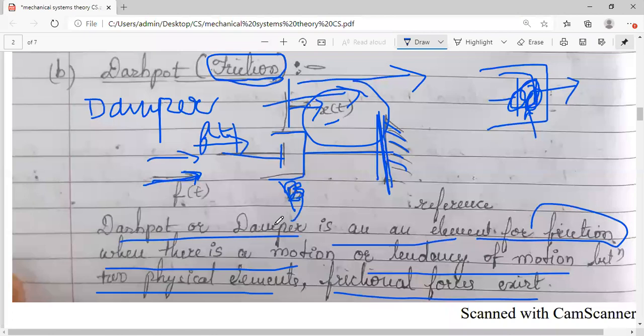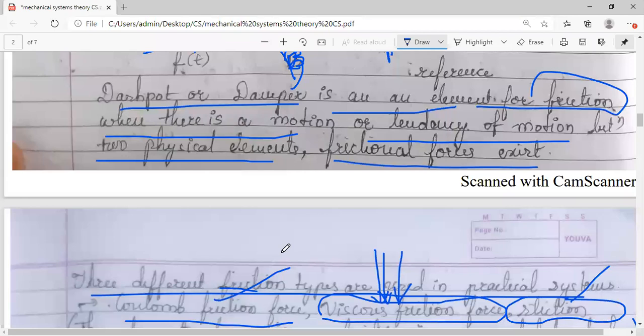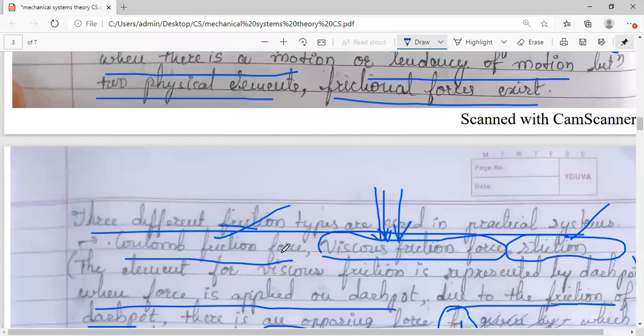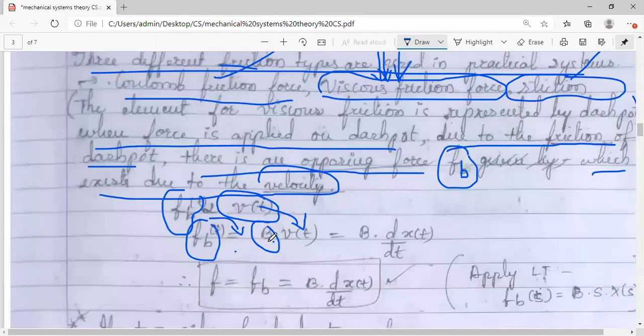Because we have to consider the frictional coefficient. Capital B indicates the frictional coefficient, the viscous frictional coefficient. So it is the proportionality constant into velocity, and if I write velocity in terms of distance, it is d by dt of x of t.